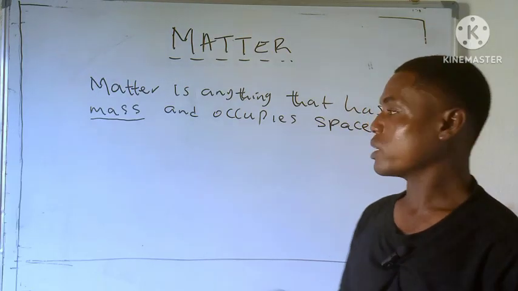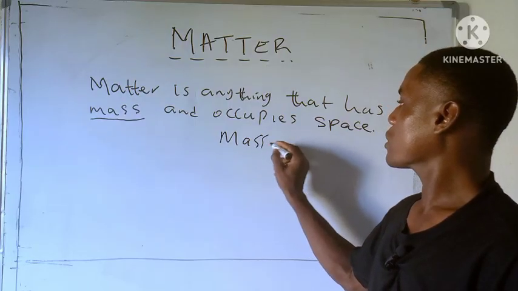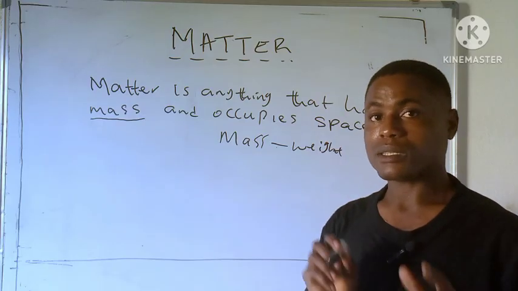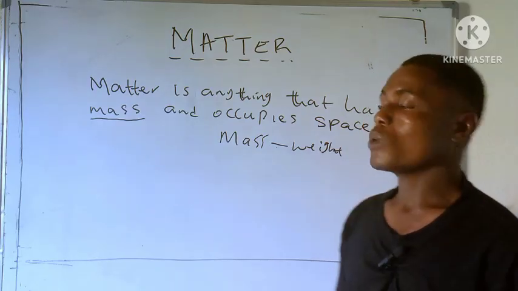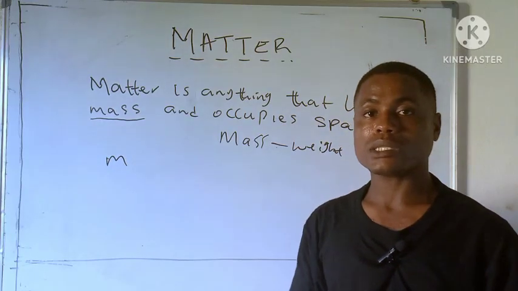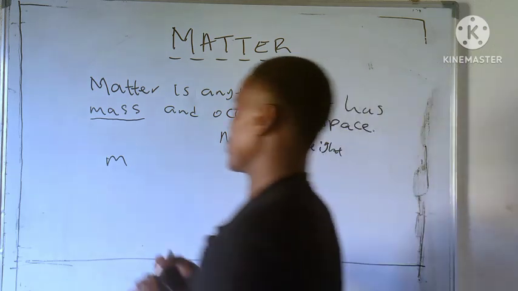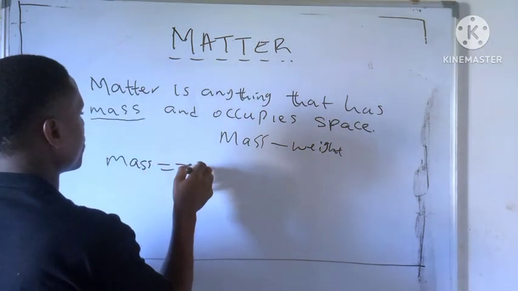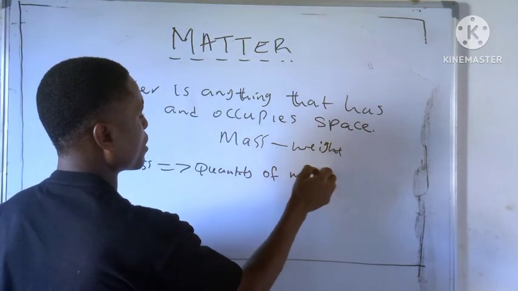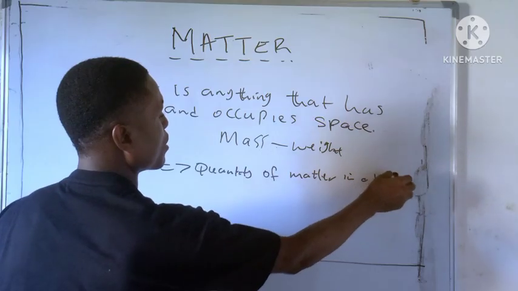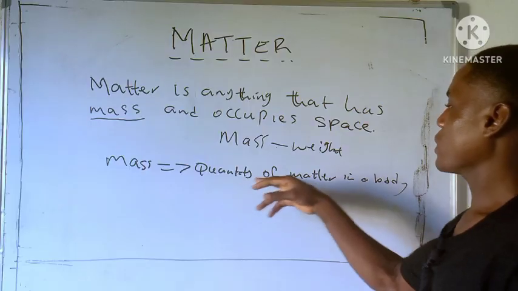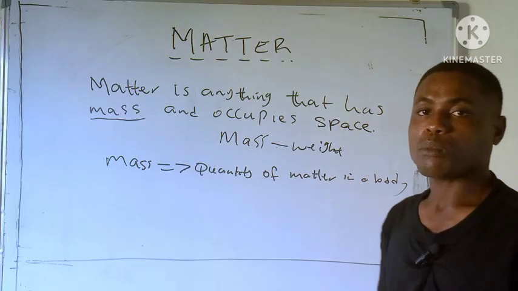Okay, there is a difference between mass and weight. So at the end of this video, you will know the difference between mass and weight. Okay, so now let me explain the meaning of mass. First, mass is the quantity of matter in a body. Let me write it out. Mass is the quantity of matter in a body. Look at it. So this is the meaning of mass. Mass is the quantity of matter in a body.